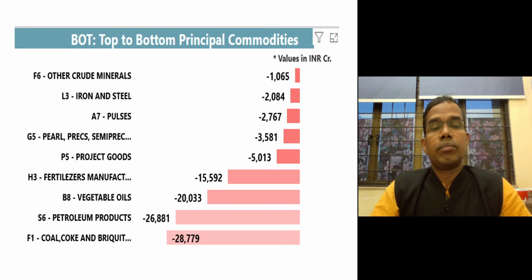And the maximum trade deficit is in coal, coke, petroleum products, vegetable oils, fertilizer, processed goods, pearls and pulses, iron, steel, and other crude minerals. So we are a net importer from Russia in these sectors. These are major sectors. There are other sectors where we also have a trade deficit with Russia.